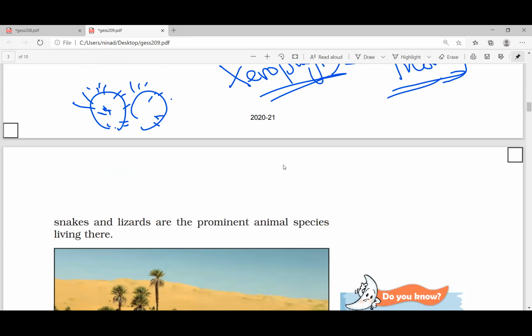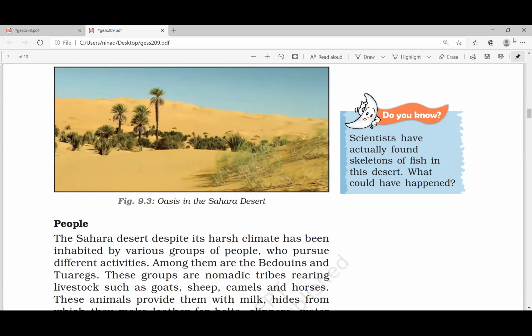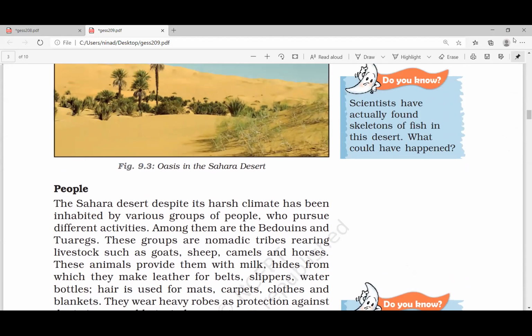You can't see them. For example, lizards too: you will not find lizards in some seasons. They go and hide somewhere, and only in certain conditions do they come back.